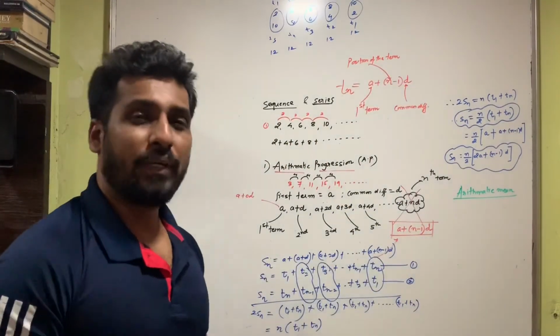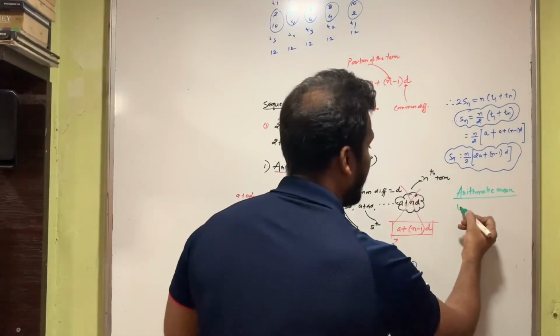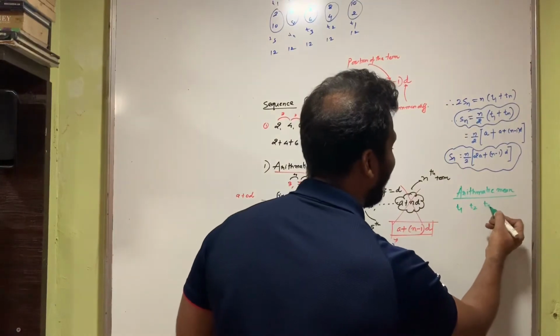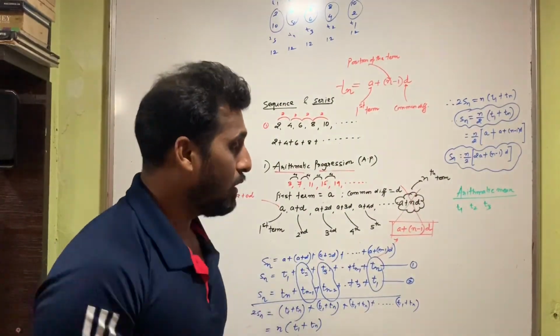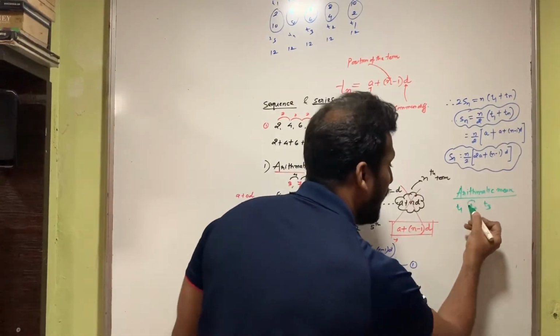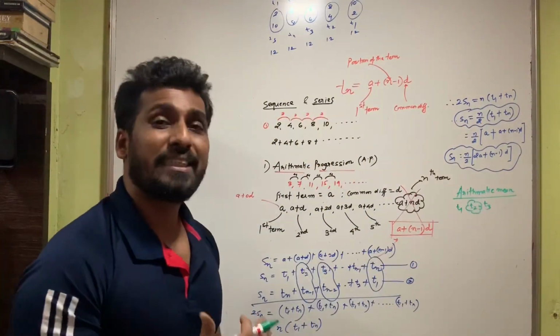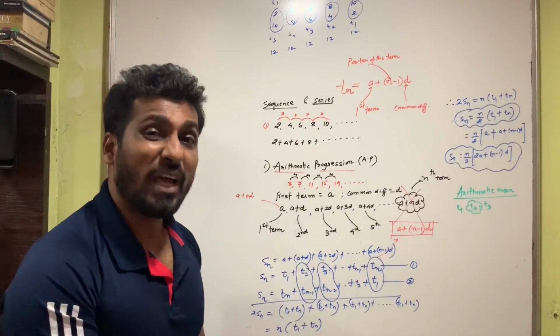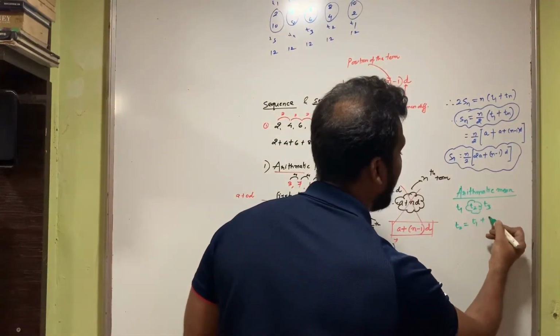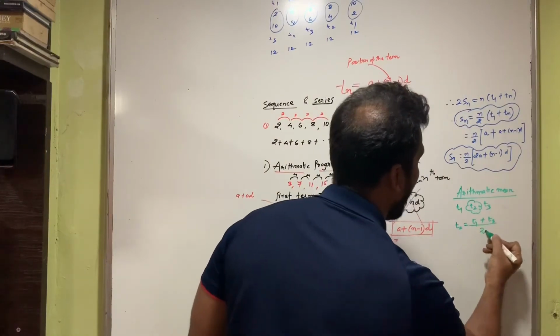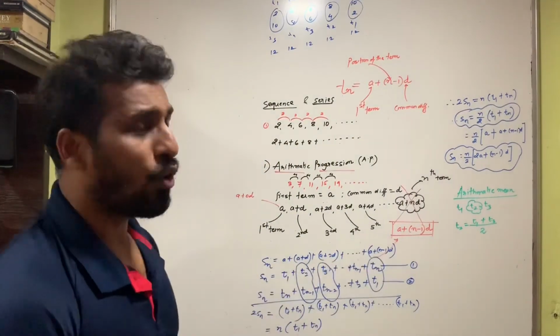It simply means that if there are T1, T2 and T3, taking only three terms, then the middle term T2 simply becomes the average of the extremes. That means T2 can be written as (T1 plus T3) upon 2. That is nothing more than what the arithmetic mean is.